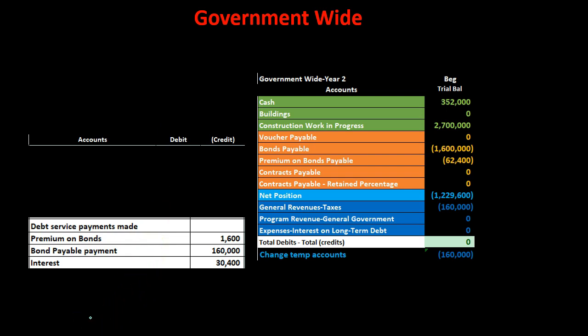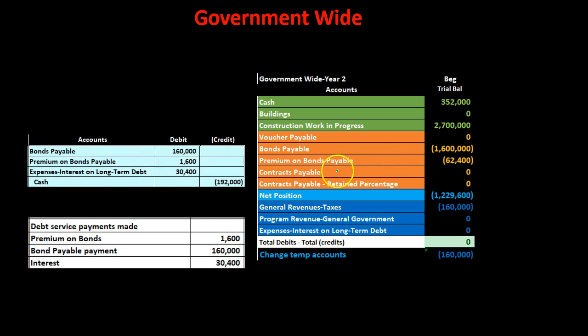So we're going to make the payments now on the bonds payable. You'll recall we had these bonds payable on the books, government-wide activities, the liabilities on the books here because it's on the accrual basis even though it's long-term. And then we have the premium on the books because we sold it at a premium. And so now we're going to record the interest related to it. The interest is going to be recorded such as this.